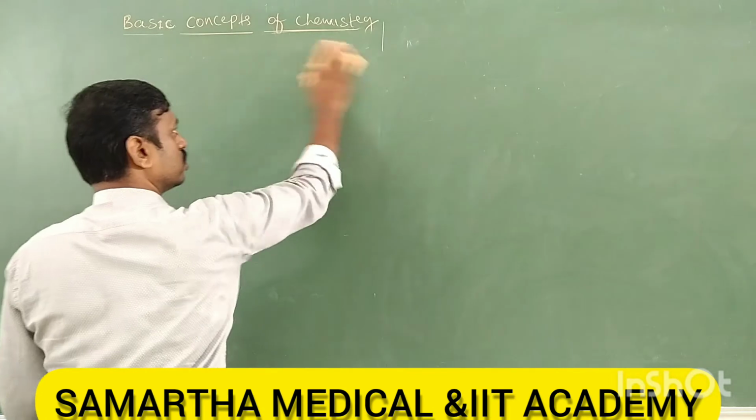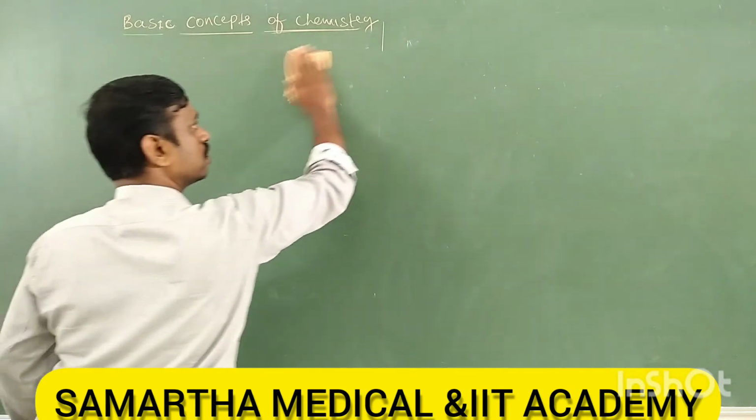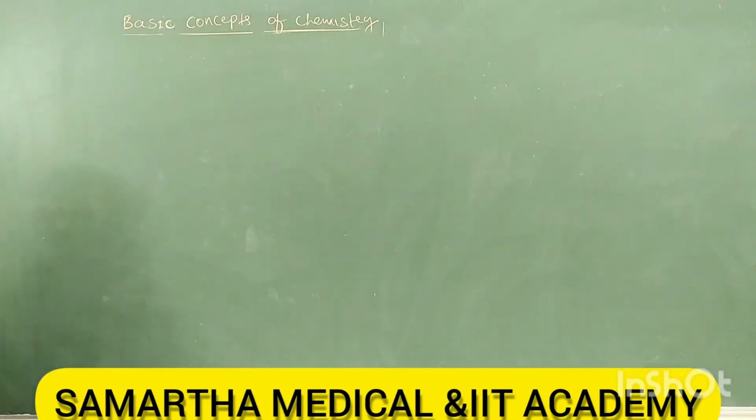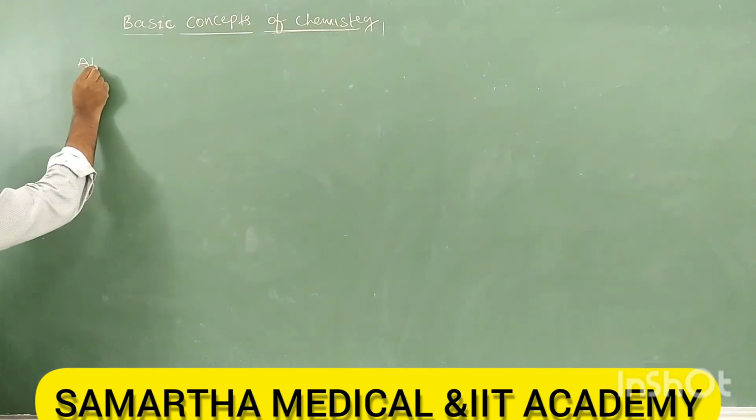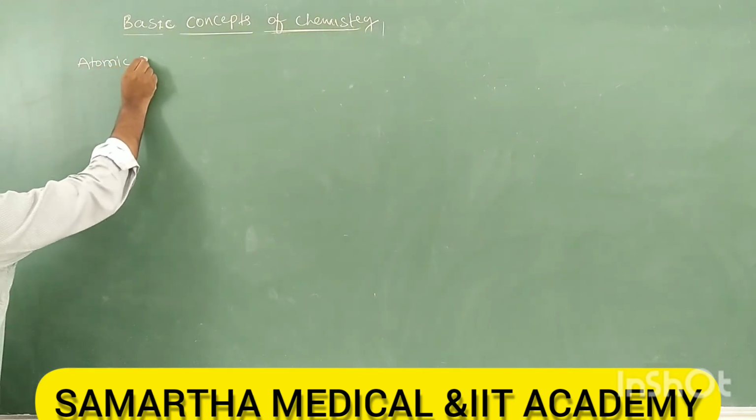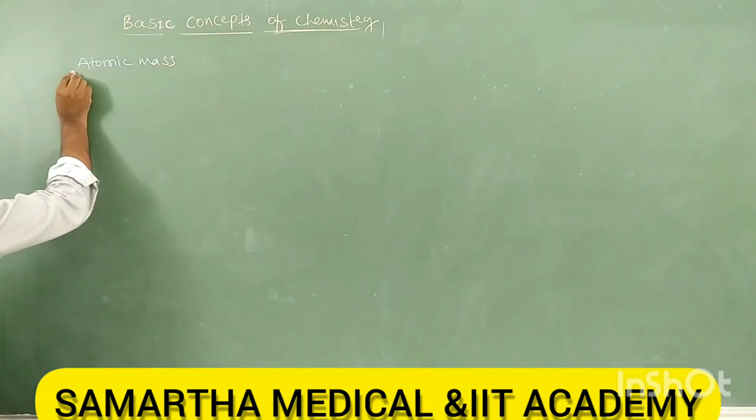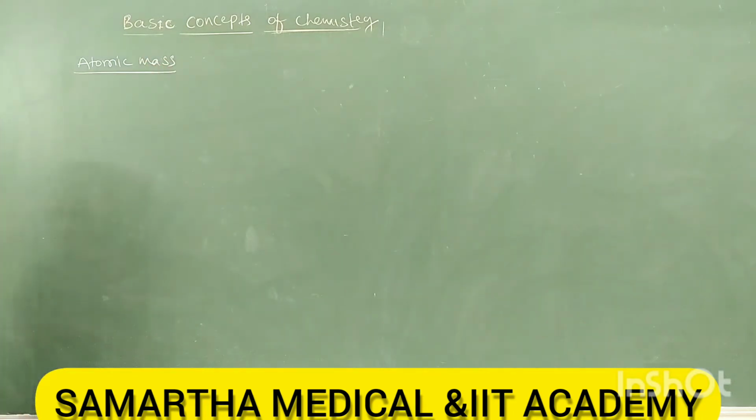Right. So far we have completed atomic number and mass number. Let's see atomic mass and gram atomic mass. Let's see atomic mass first, later gram atomic mass. Take down atomic mass. So what is atomic mass, and what factor does it depend on?